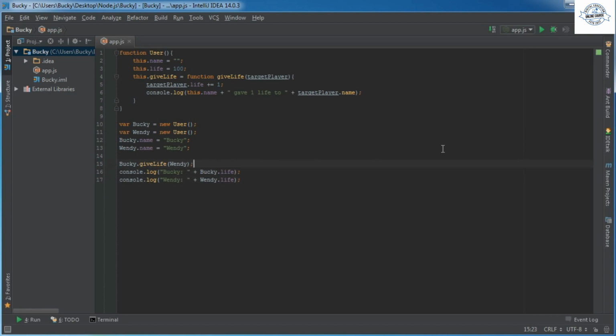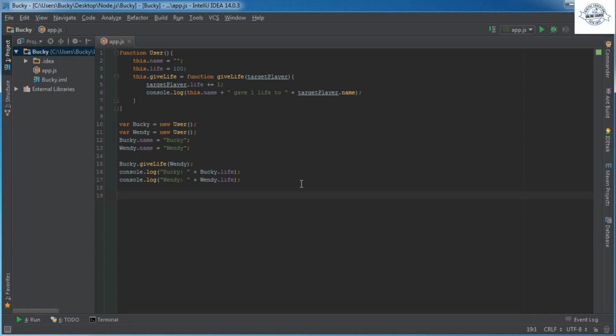What the heck is a prototype? Still don't quite get that concept. So I give this game to my boss, who wants the greatest game ever, and he's like, you know what, Bucky? This is a pretty cool game. However, wouldn't it be cool if instead of just giving life to your friends, because that's kind of boring, wouldn't it be cool if users could actually start hurting each other? Because hurting people is always fun, right? So I'm like, you know what? That would be kind of cool. So I'm going to make a new function called uppercut. And whenever you uppercut someone, it takes 3 points away from them.